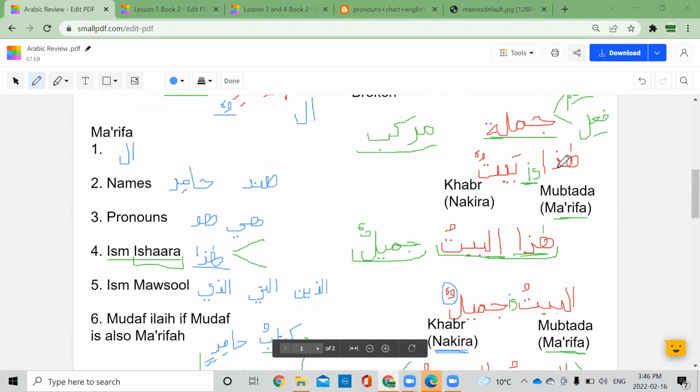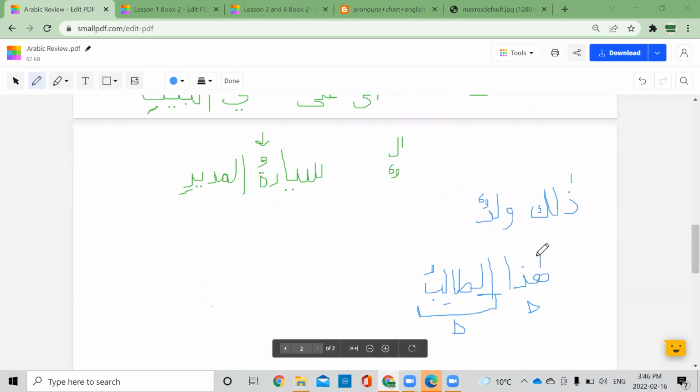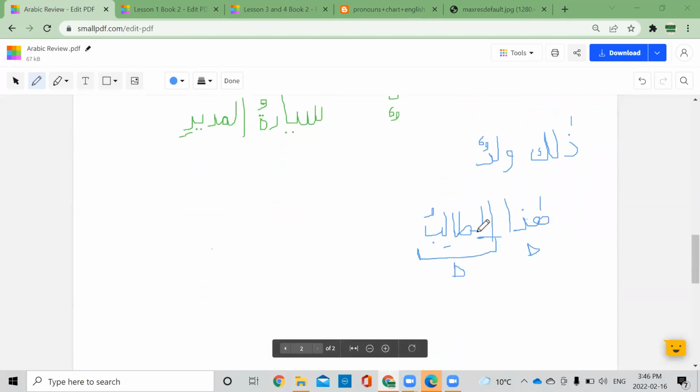Okay, let's look at this example here again. We said hada baytun is a complete sentence, but if we say hadal baytu, this is the student. Then it's a murakkab. That means it's not complete.